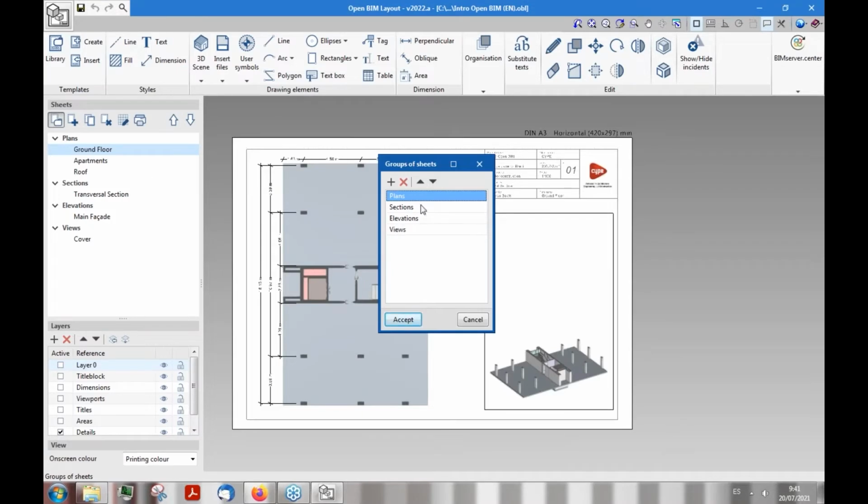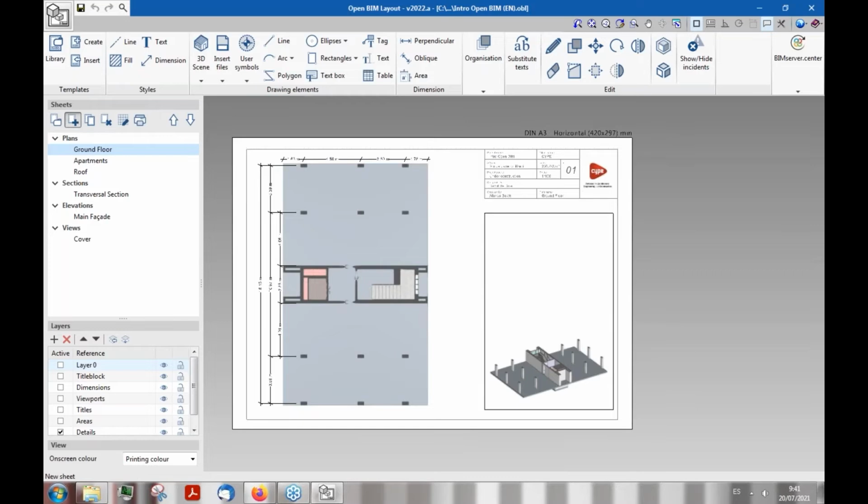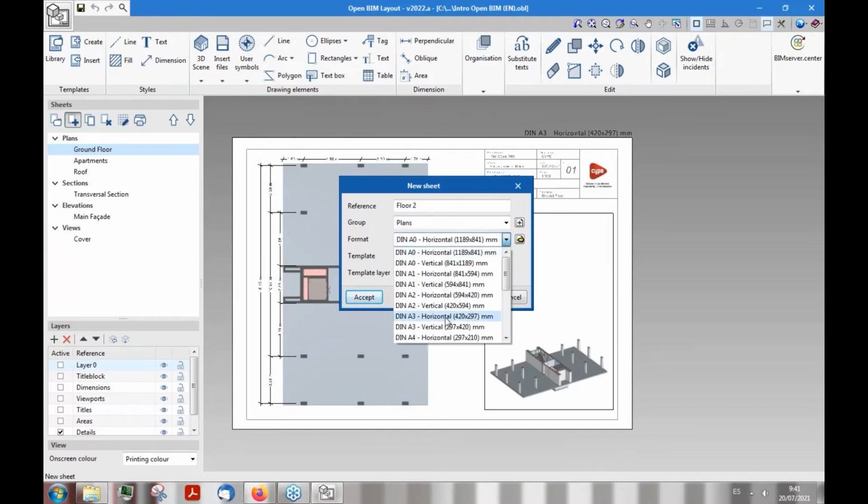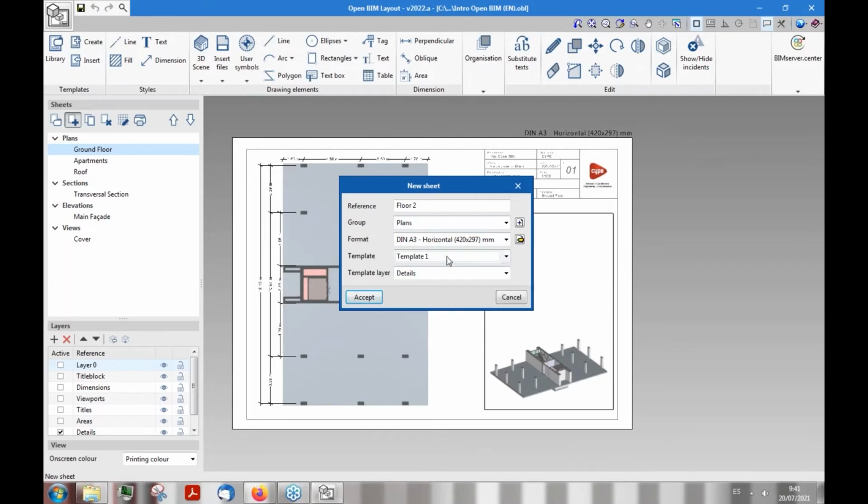So let's try making a new sheet here. We can group them by groups of sheets, as you can see here. And I'm going to do a new one, for example. And I can set it with a different group of plans. I can also give it a different format, like so. I can preload some templates as well. I have some here.